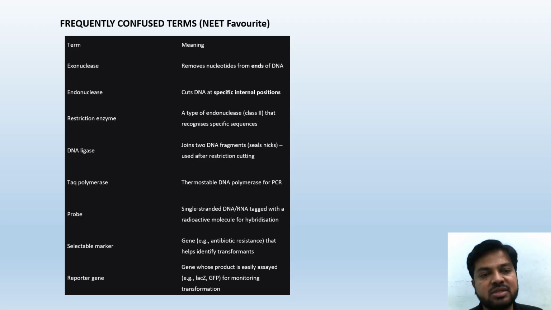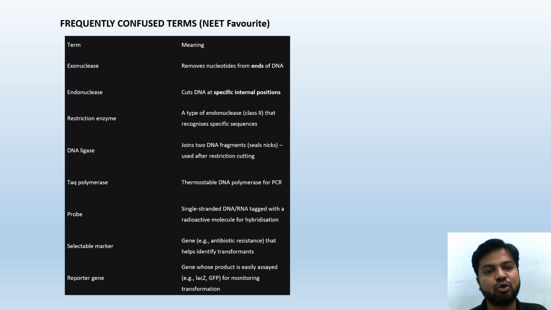Frequently confused terms, let's see. Exonucleases remove nucleotides from ends of the DNA. Remember, this is all a revision video. Endonuclease cuts DNA at specific internal positions. Restriction enzyme, a type of endonuclease class 2 that recognizes specific sequences. You have to read this multiple times. Stop the video here. Read this 3 to 4 times.